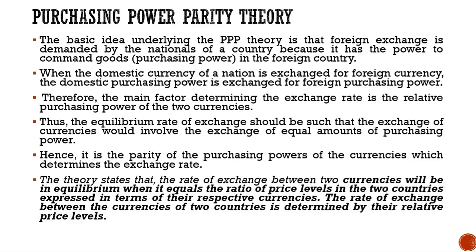The theory states that the rate of exchange between two currencies will be in equilibrium when it equals the ratio of price levels in the two countries expressed in terms of their respective currencies. The rate of exchange between the currencies of two countries is determined by their relative price levels.